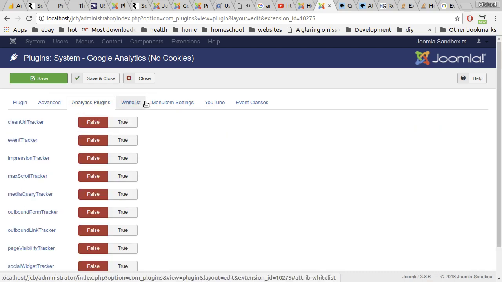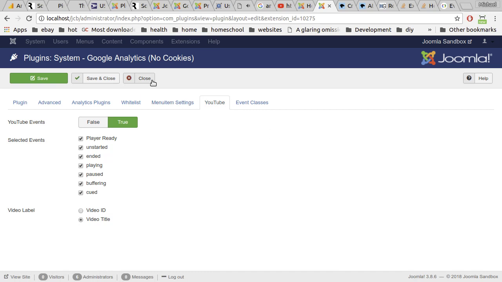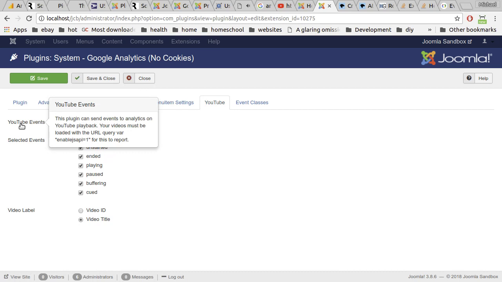Analytics plugins, this is the same. Whitelist menu item settings. YouTube. We are now tracking YouTube events, also cookie free. Now there's a caveat. When you load your YouTube video, you must have the enablejsapi query var in the URL.